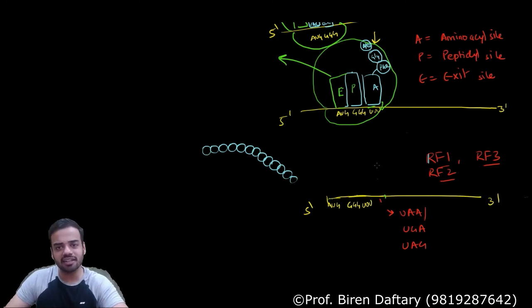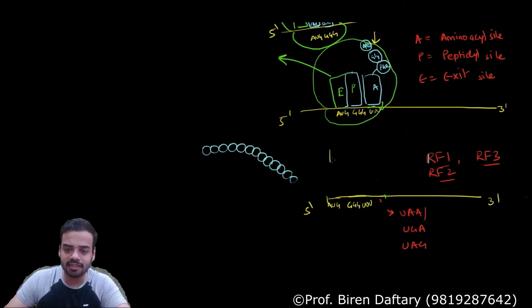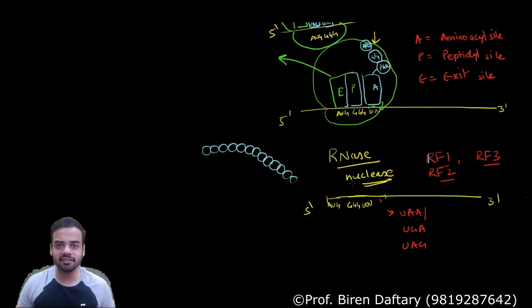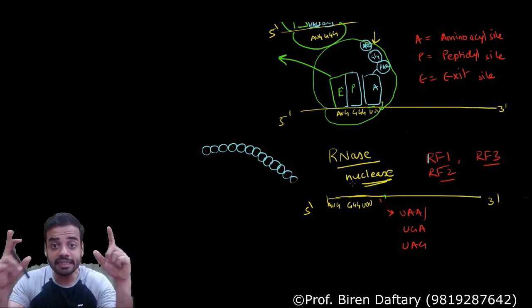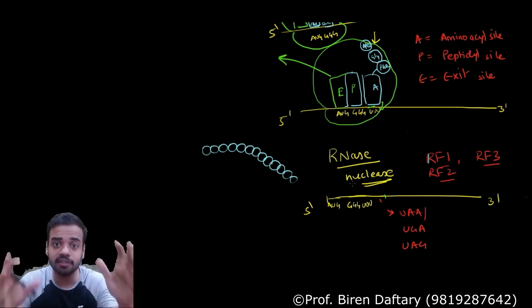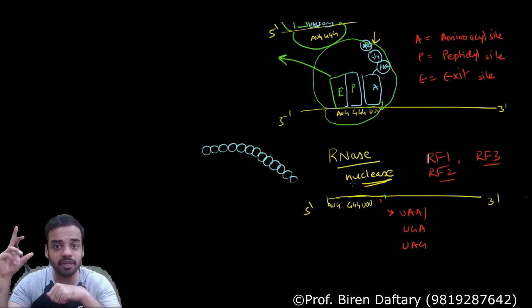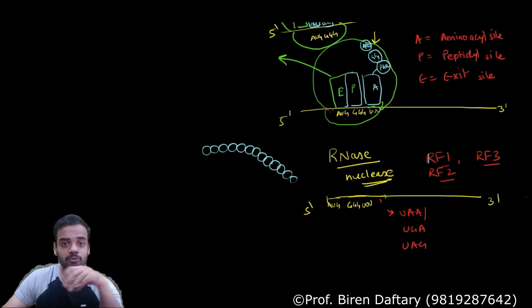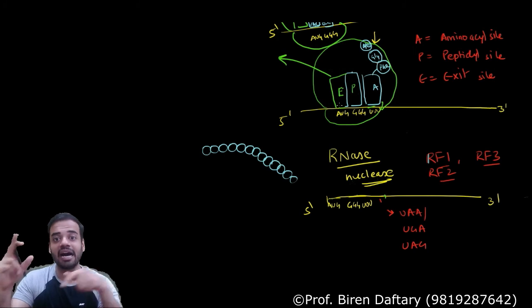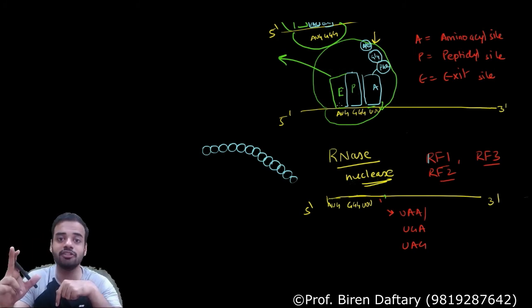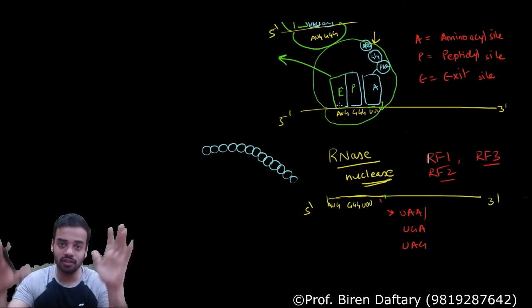Now this has done the translation. It will be destroyed by enzymes called RNase. RNase is a type of nuclease. Nuclease is an enzyme which destroys nucleic acid. RNase destroys RNA, DNase destroys DNA. So the work of mRNA has been done. tRNAs are not destroyed, they are kept in the cytoplasm. They are free again, and during translation they will attach with the respective amino acid. Similarly, ribosomes are also not destroyed. These 2 subunits are there. Please remember, rRNA and tRNA are only formed once, then they are used lifelong.